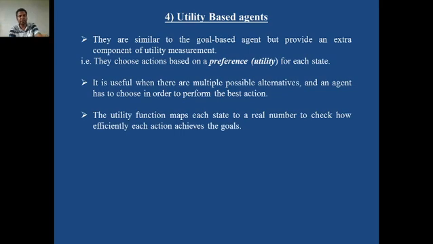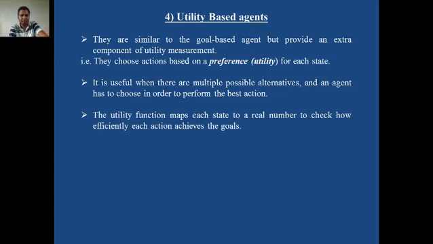The next point is that it is useful when there are multiple possible alternatives and the agent has to choose in order to perform the best action. That means there are multiple possible alternatives to reach the goal state, and the agent has to choose one alternative from that list in order to get the best action.